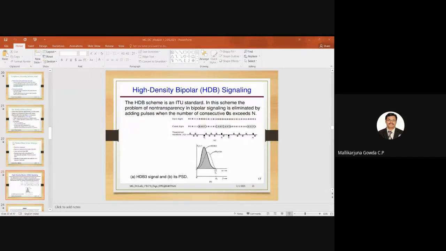Next, I found 4 consecutive zeros. Those 4 consecutive zeros I am replacing by a special sequence known as 000V. And as I said, V equal to 1 will be violating the bipolar rule. That is why, see here, these 3 zeros will be represented by no pulse. Then this V I am representing by a negative pulse. With respect to the bipolar rule, this has to be a positive pulse. Since I am representing it by a negative pulse, it is violating the bipolar rule. Hope it is clear.